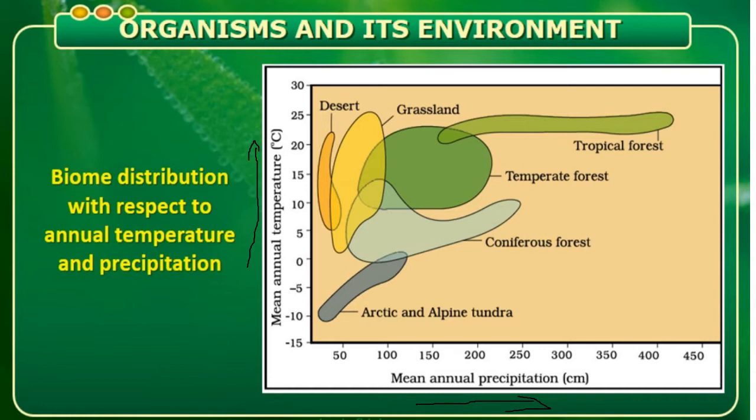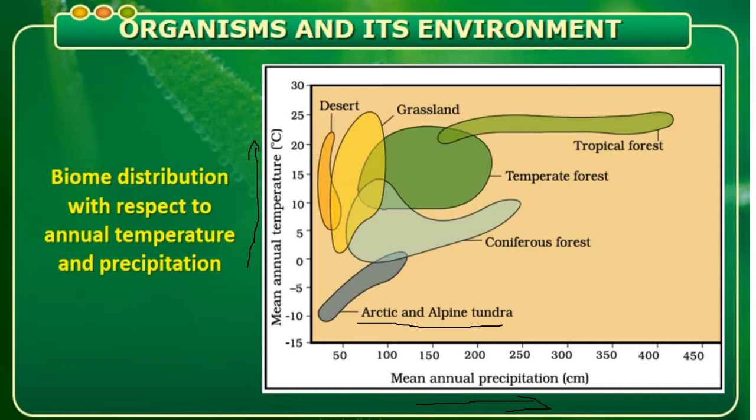So here, when we consider this graph, we try to understand the different biomes existing based on the comparison of the temperature and also the annual rainfall, which is in centimeters. The first one we will read about is Arctic and Alpine tundra. It exists at around minus 10 degrees Celsius, with rainfall of nearly 100 to 150 centimeters. So here the rainfall is very less.